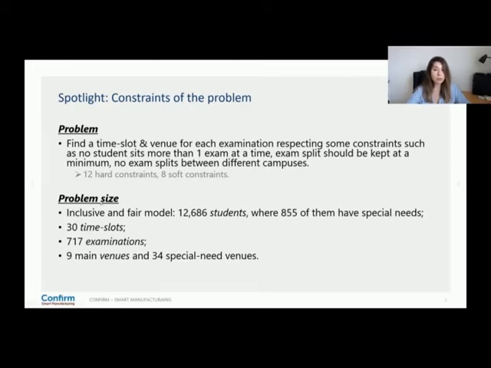And when we look at the problem size, we have a fairly large model, and our aim is to build an inclusive and fair model for the students. So we want to increase the fairness measures, and we are including all the students that have some special needs in our model. So the special needs students may be students with some requests, such as they must sit an exam on their own in a separate venue or in a shared venue or in a lab, but they must be seated away from the main groups.